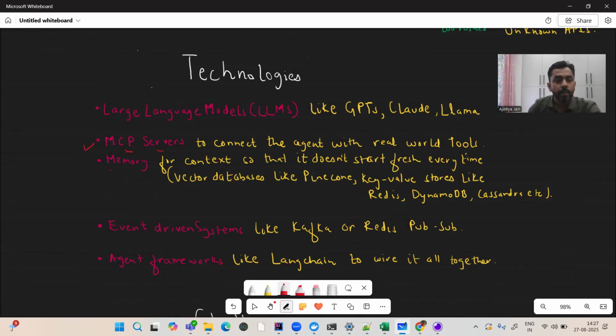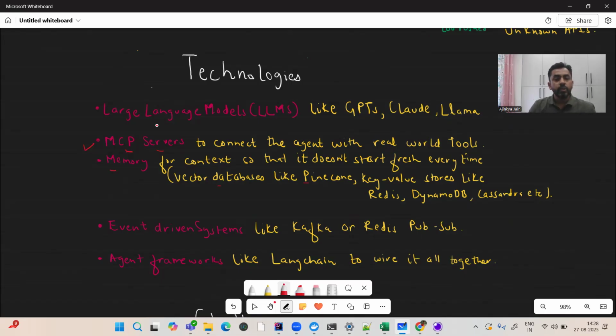Then comes memory. Definitely, it is also one of the most important layers because it remembers your past, your history, whatever type of person you are, your preferences, vegetarian, non-vegetarian, whatever conditions or allergies you have, or whatever budget constraints you had from the past. It remembers that and creates a plan for you. In this particular layer, vector databases like Pinecone are used, or key value stores like Redis, DynamoDB, Cassandra are also used to store the previous history.